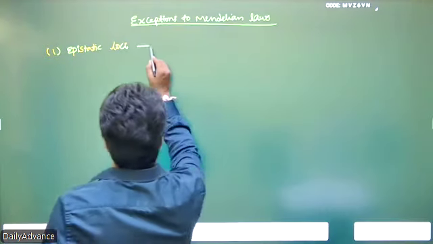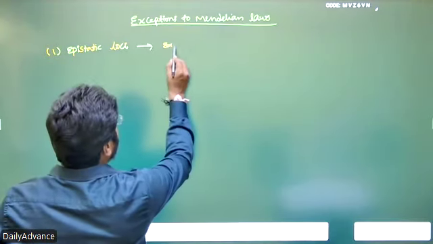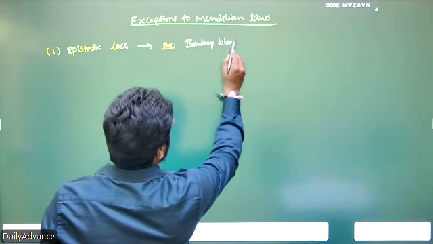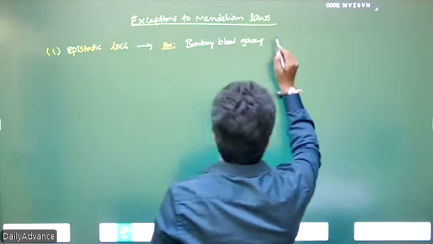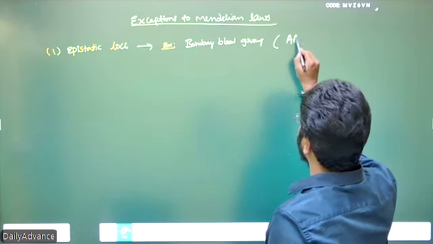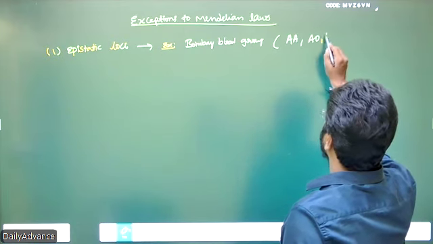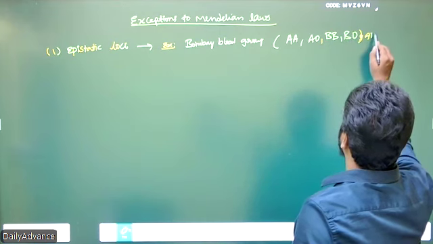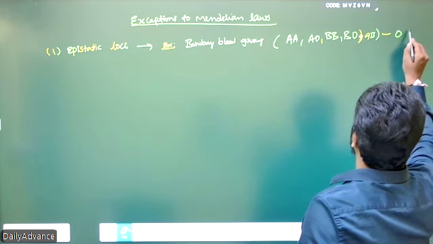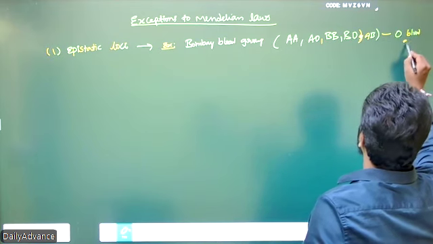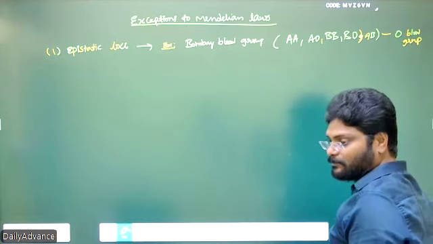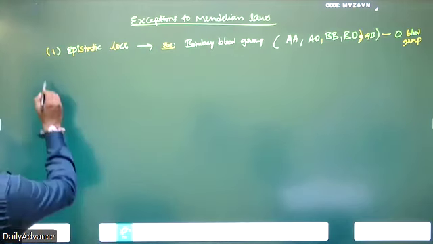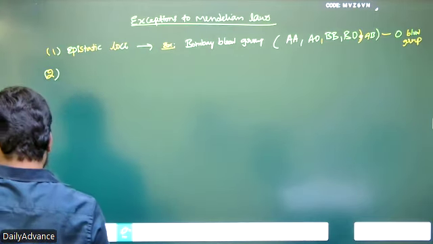Epistatic loci, example: Bombay blood group, where the individual's genotype is AA or AO, BB, BO or AB, but the output is O blood group. It should not be the case, but it is the case, which means it is an exception. Understand? So now the second one: sex linked.